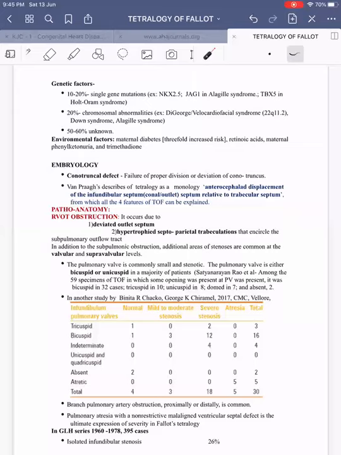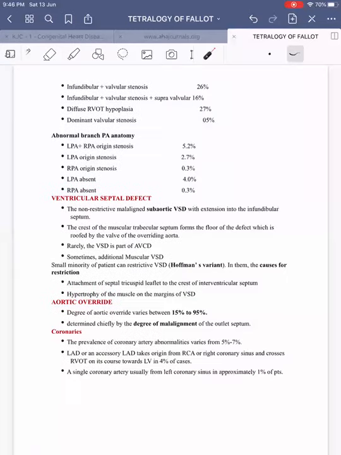In the Green Lane Hospital series conducted from 1986 to 1978, isolated infundibular stenosis was found in 26%. Then infundibular plus valvular stenosis was found in 26%, almost equal to infundibular stenosis. Then infundibular plus valvular plus supravalvular stenosis was found in 16%. Then diffuse RVOT hypoplasia in 27%, and dominant valvular stenosis in 5%.